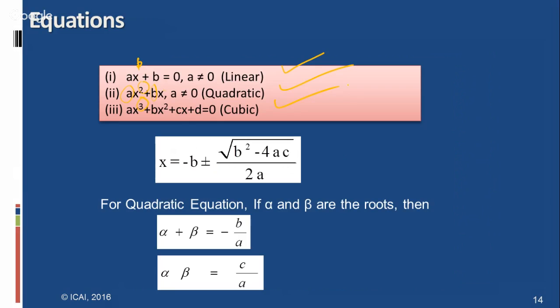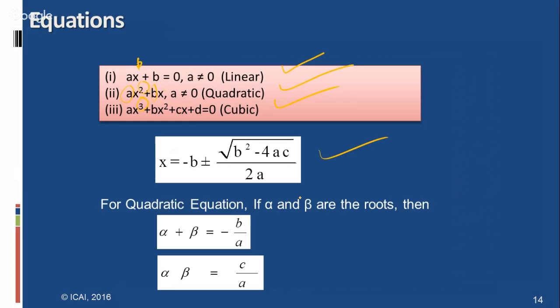But coming to the properties of the equation, the quadratic equation is a method using which we can solve it. If we have one equation that is simple, we have one root. If we have a quadratic equation, we have two roots. If we have a cubic equation, three roots. Like that, the roots of the equations will come. Roots means the solution for that equation. This is a quadratic equation.